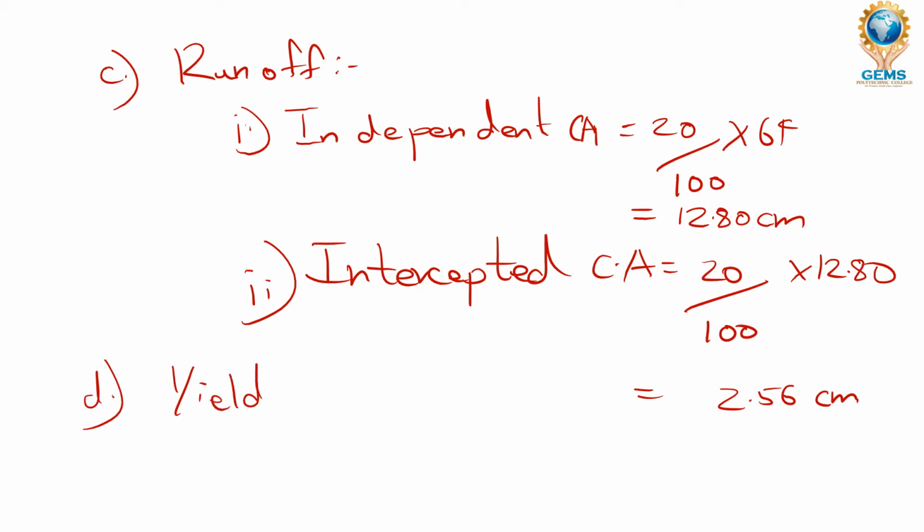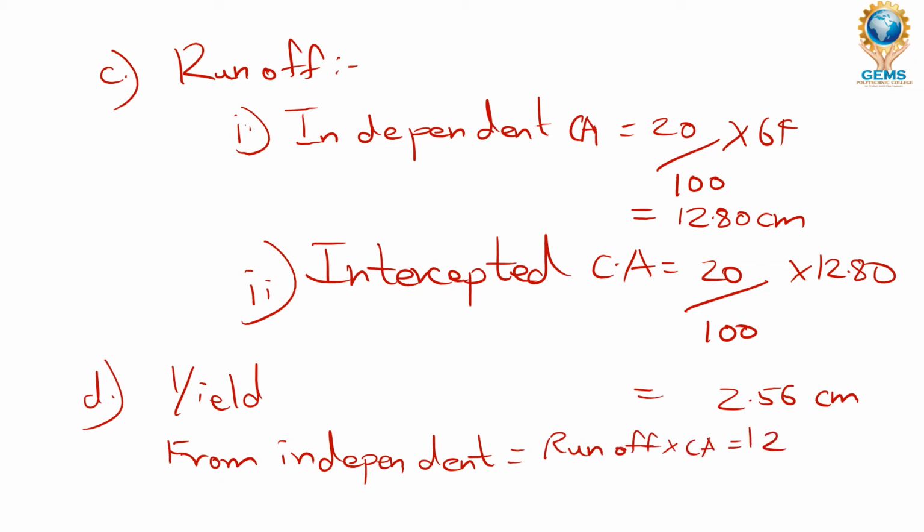So yield we are calculating from independent CA. Independent catchment area we are going to find out first. So it will be runoff into CA, which is 12.80 into 20. 20 is nothing but the 20% which is being given in the problem itself.